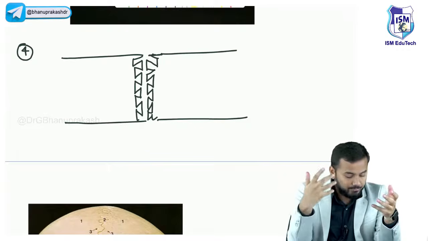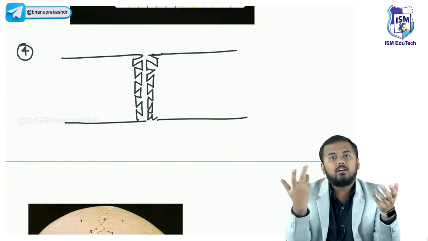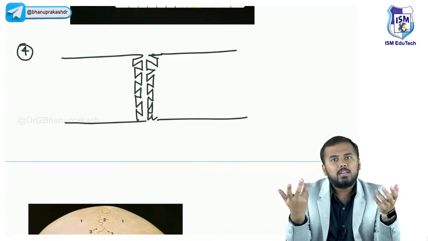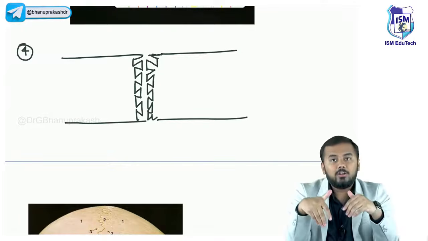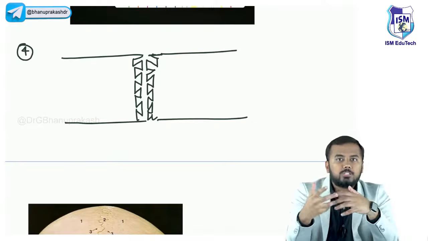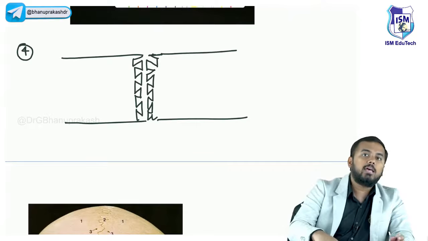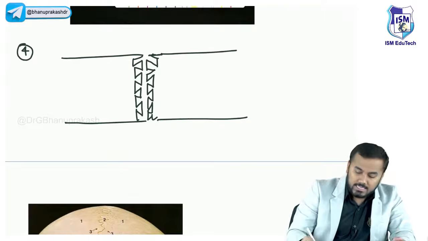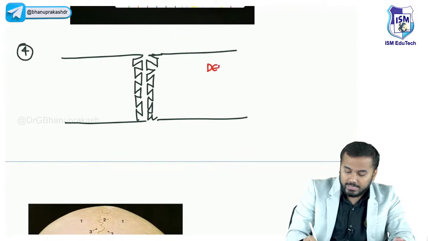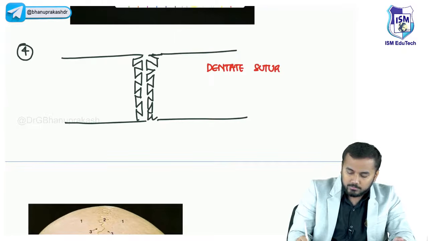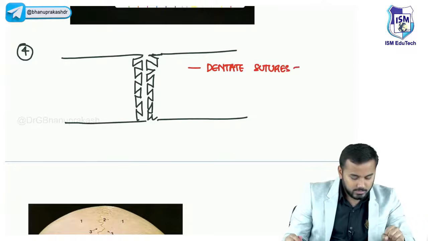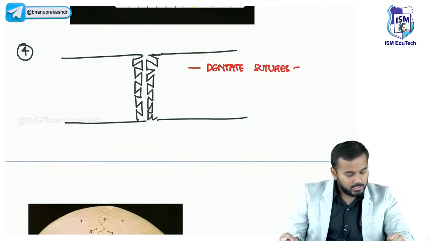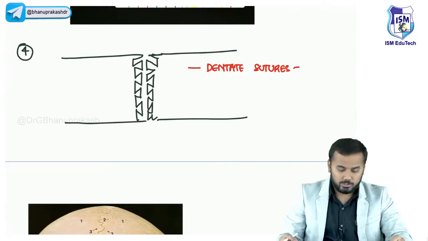So tooth, in Latin, what do you call it as? In medical terms you call it as dentate, right? So such kind of sutures are called tooth-like sutures, or technically speaking it is called dentate sutures. Okay, such kind of sutures are called dentate sutures. Yes Najmol, even that is also a serrated suture, you are right.